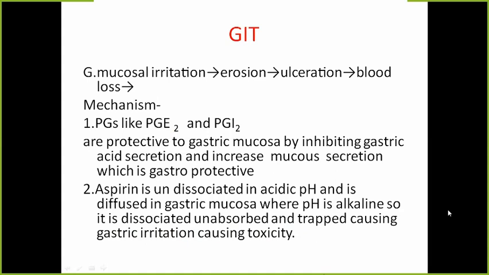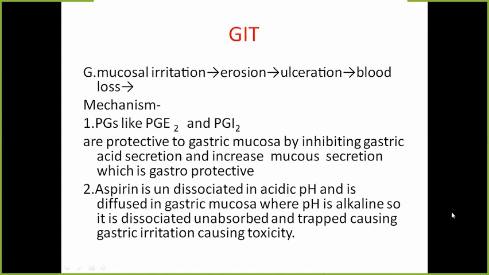Next action is on the gastrointestinal tract. This is a very important action of these NSAIDs because these drugs cause mucosal irritation. That leads to erosion of the mucosa, ultimately results in ulceration, and it also bleeds. So you must have heard from your seniors, or your experience might be there, that NSAIDs are not very safe drugs, though they are widely prescribed. These types of drugs are GIT irritants. The severe form of reaction which can occur in the GIT is in the form of bleeding and peptic ulcer.